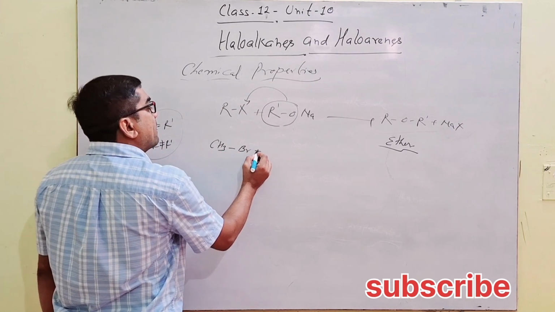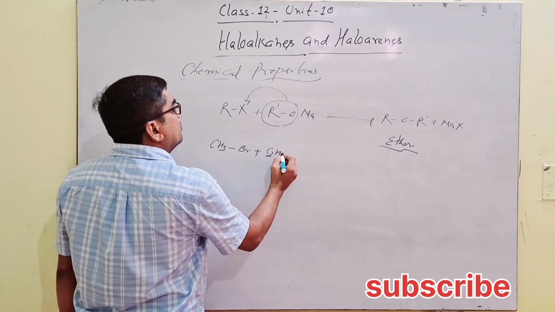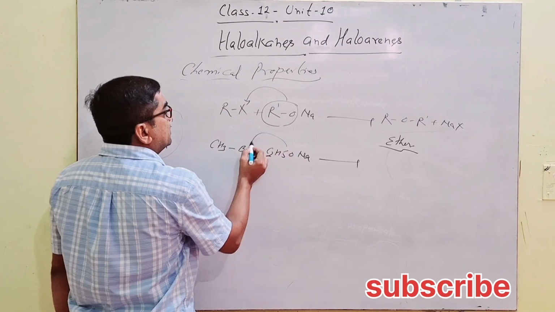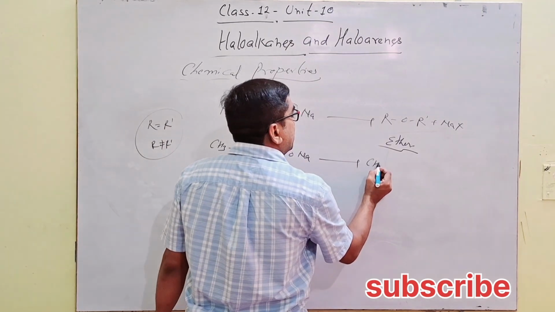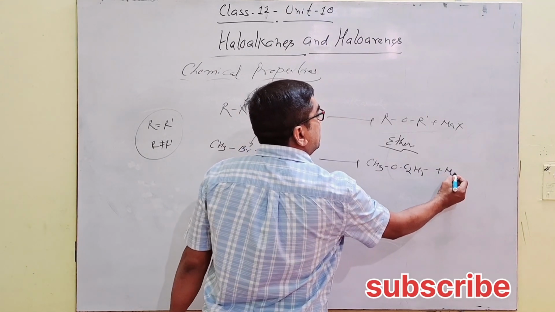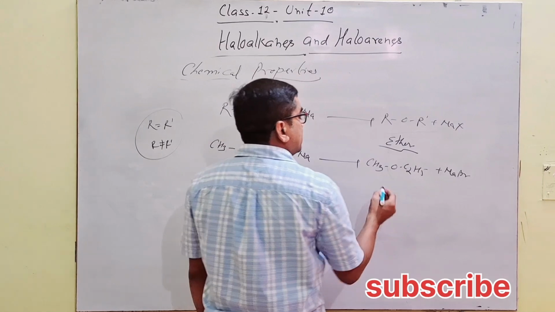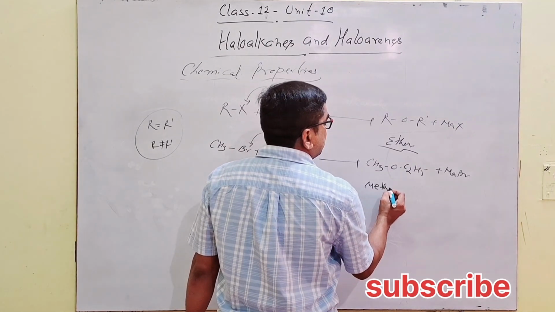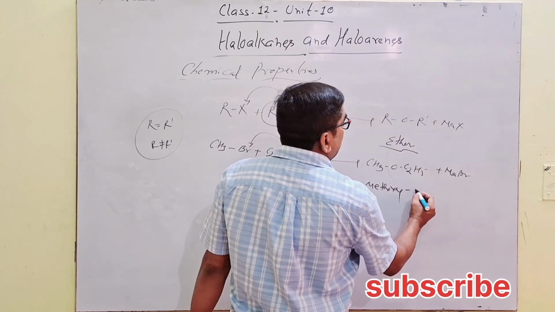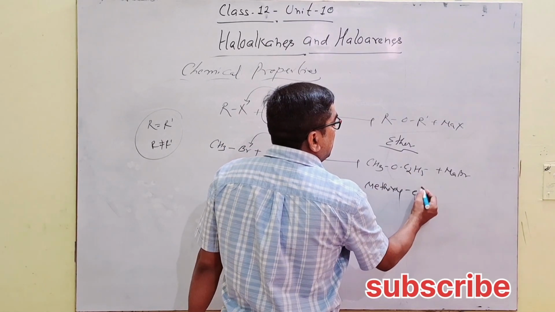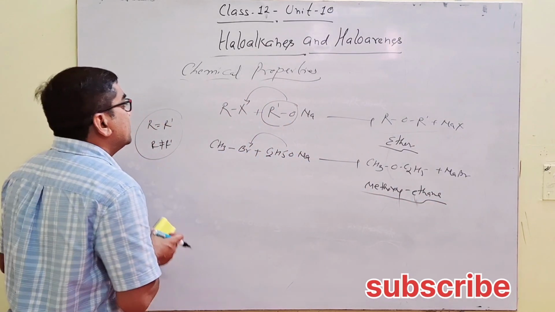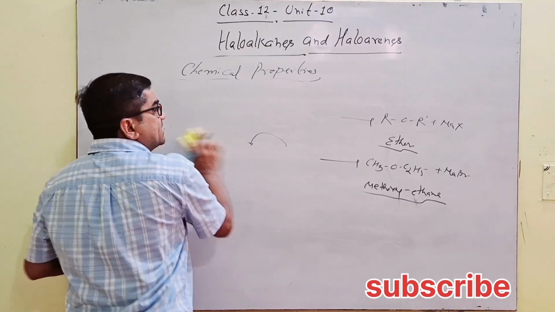Like CH3Br reacts with C2H5ONa. This displaces bromide, formation of CH3OC2H5 with elimination of NaBr. This is called methoxy. Less carbon containing is oxy. रूल्स पढ़ चुके nomenclature के segments में. Methoxy, and this is ethane. Higher carbon considered as parent chain. So methoxyethane.